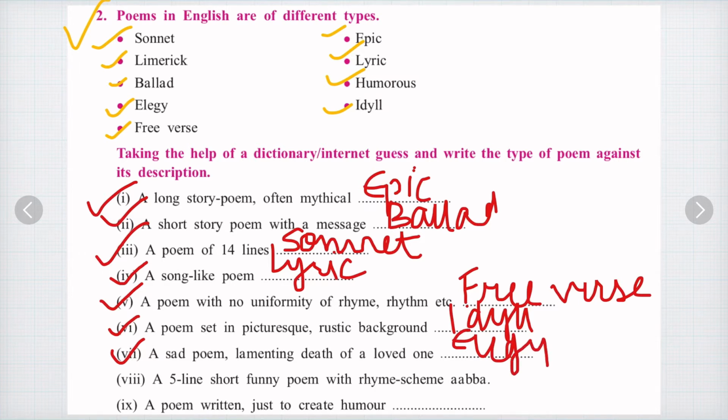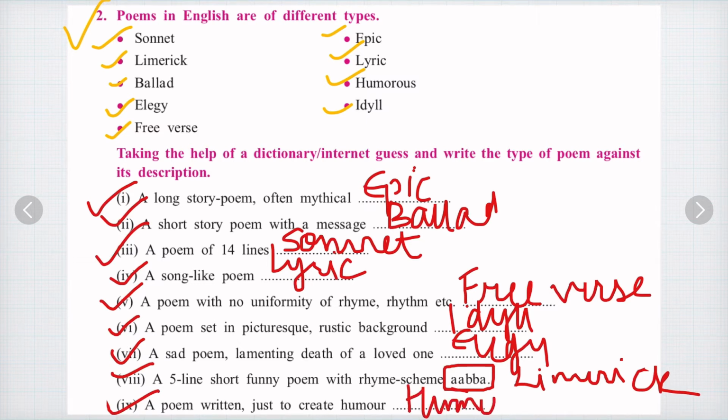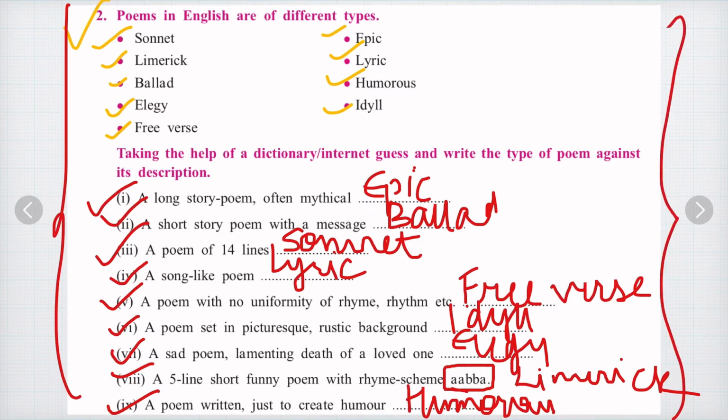A 5-line short funny poem with rhyme scheme A B B A. Now whenever you find this rhyme scheme, mark it as limerick. Next is a poem written just to create humor. This is humorous poem. Humor means funny poems, to make someone laugh. So this was our question number 2. We have studied question number 1 as well. So learn this because in filling the blanks types like this, you are given such type of questions. So prepare them.